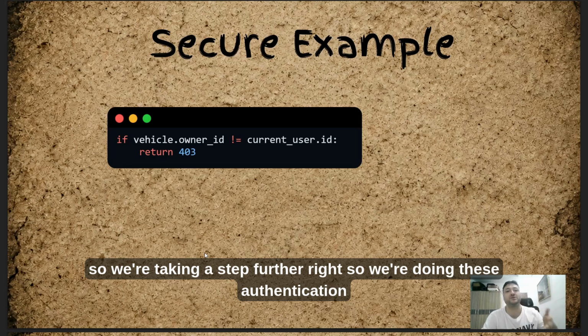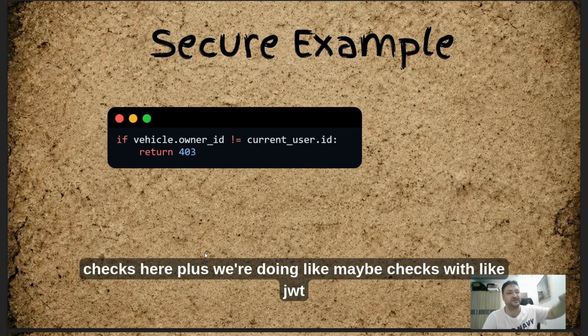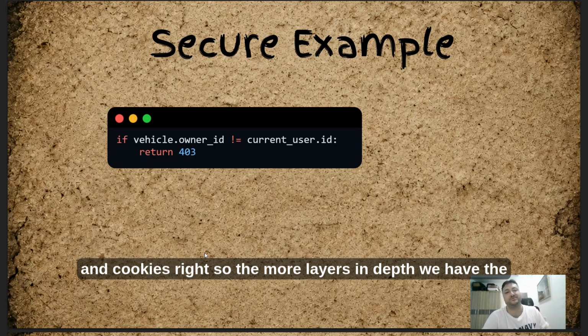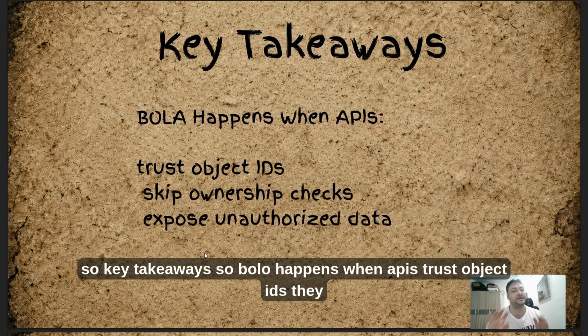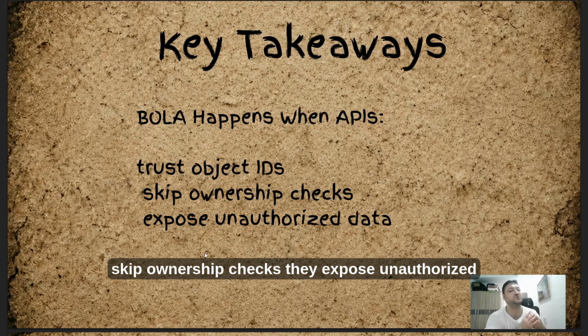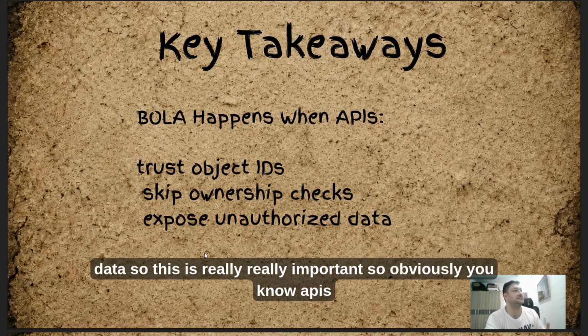So we're taking it a step further, right? We're doing these authorization checks here, plus maybe checks with JWT and cookies. The more layers in depth we have, the more secure we can potentially make our endpoints, our web applications, our APIs, stuff like this. Okay, so key takeaways. BOLA happens when APIs trust object IDs, skip ownership checks, and expose unauthorized data. This is really important.